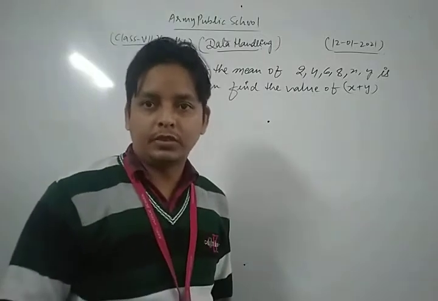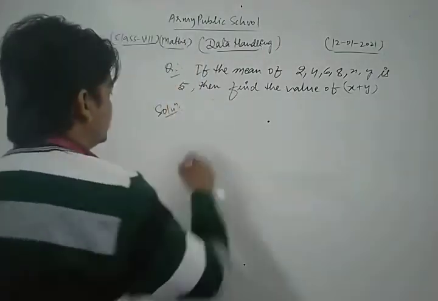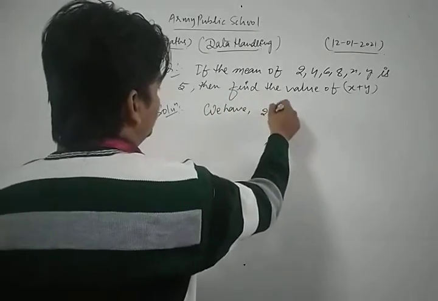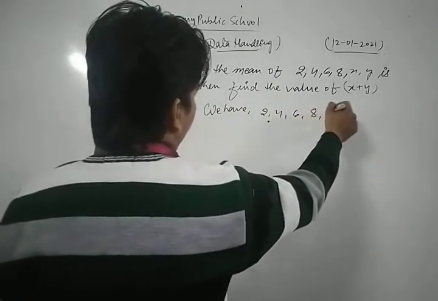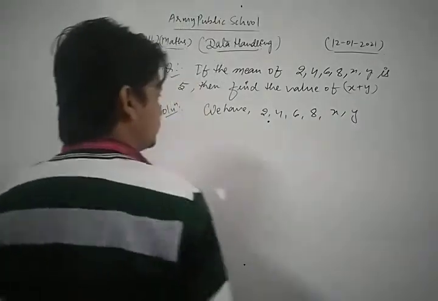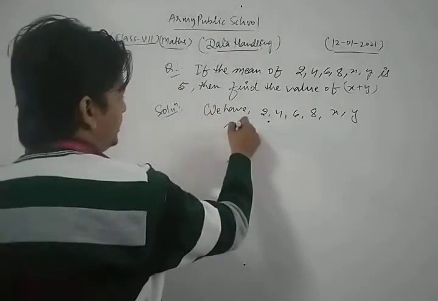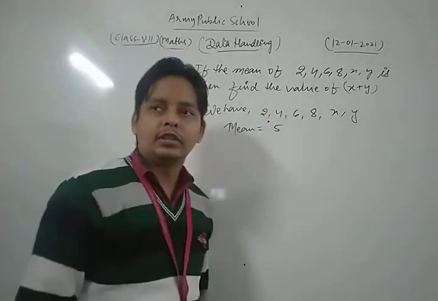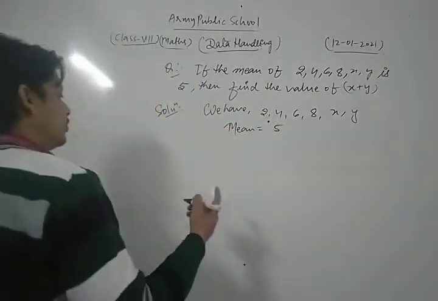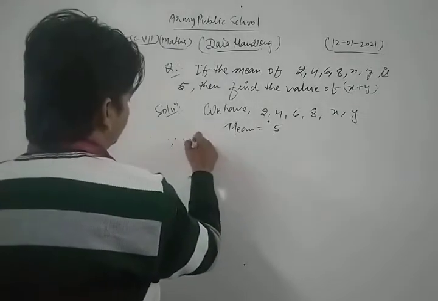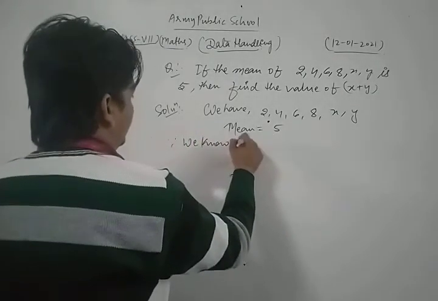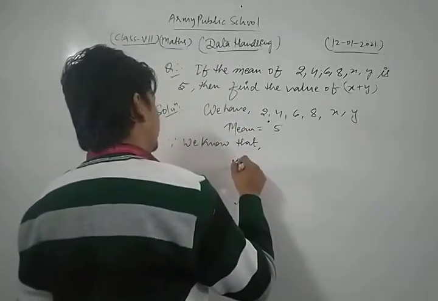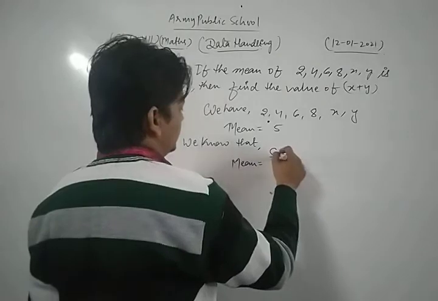Here our observations are 2, 4, 6, 8, x and y. These are the observations, and the mean of the given data is 5. Now we apply the formula for mean. Since we know that the formula for mean is the sum of observations divided by the number of observations.